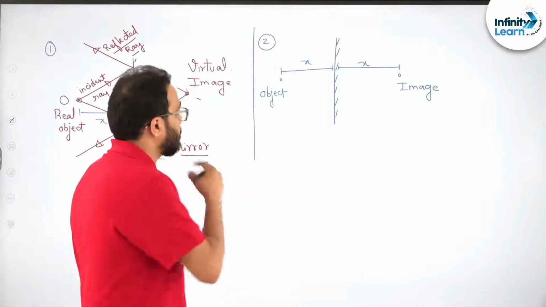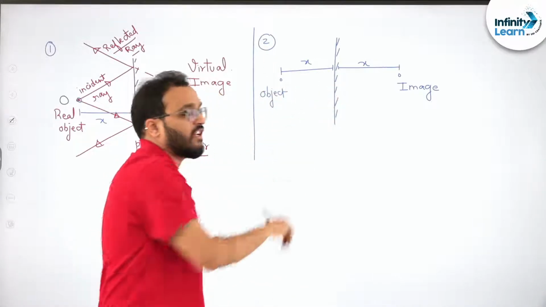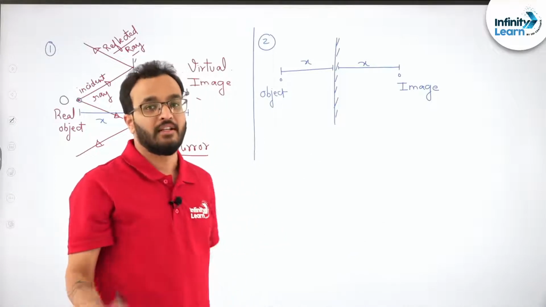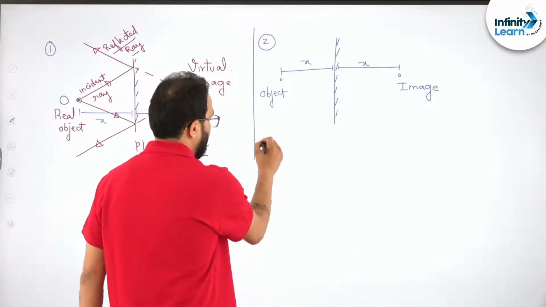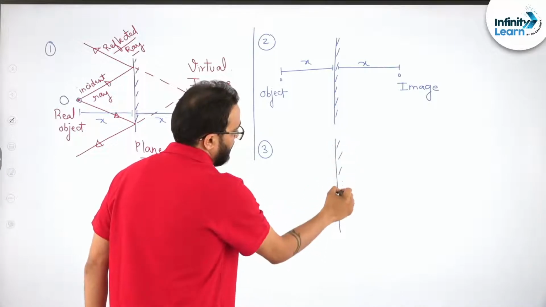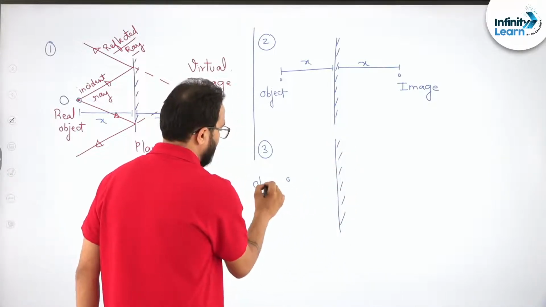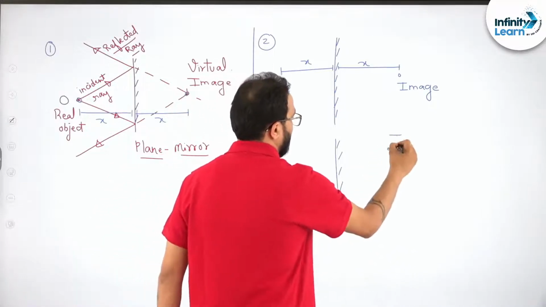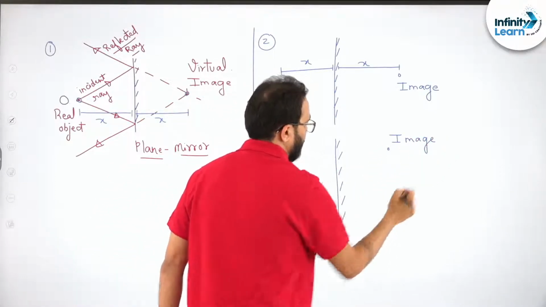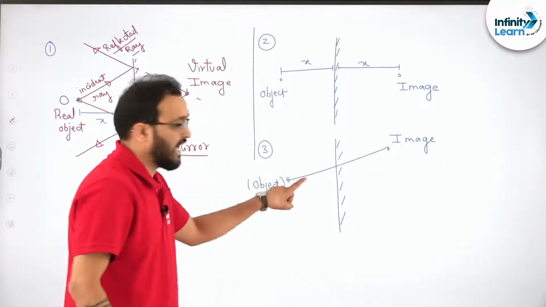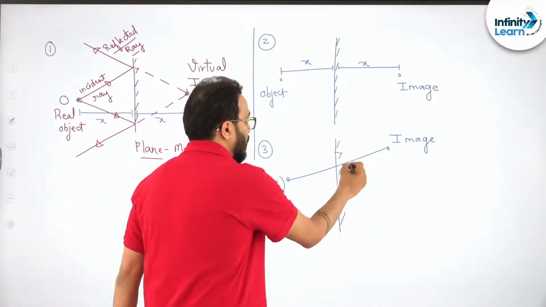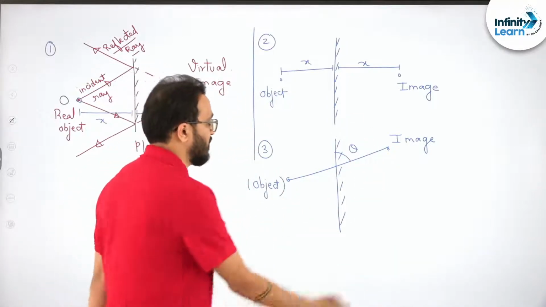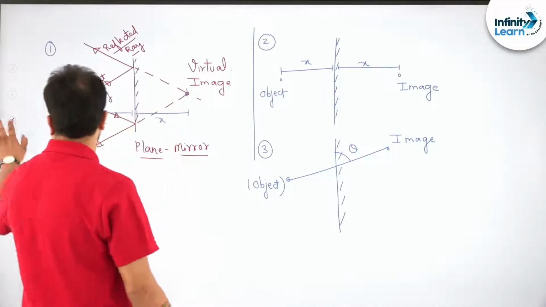Now look here, one more thing is that the image is always formed in front of the object, perpendicular to the surface of the mirror, right? That means the next point which I'm going to say is this. See, it doesn't happen like this. It's not possible that the object is here and the image is formed here. Okay, it is not possible. The line joining the object and the image cannot be at any angle other than 90 degrees. It is never possible. So this is a wrong case. So what is the case that is possible?